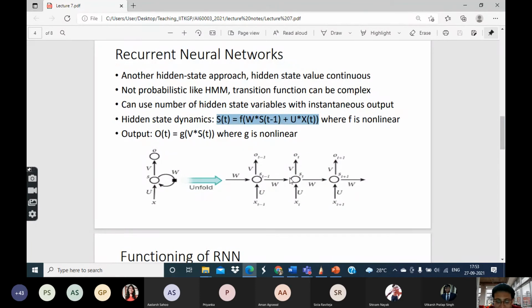Like you have a hidden variable S, which is also a function of time. At every time point, there is an input which is denoted by X, and it may produce an output which is denoted by O. Basically, the input goes in and takes in the value from the previous state. These values interact and produce the new state value, and also give out an output. Then the same thing happens in the next time step and so on.